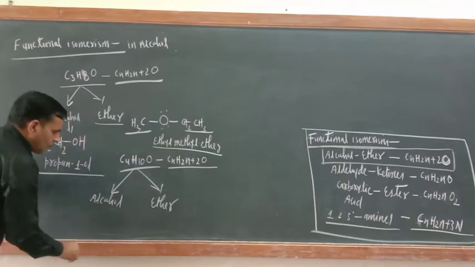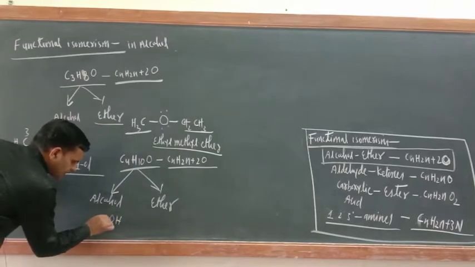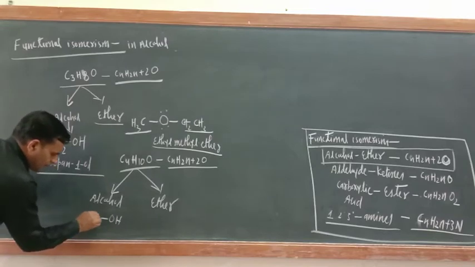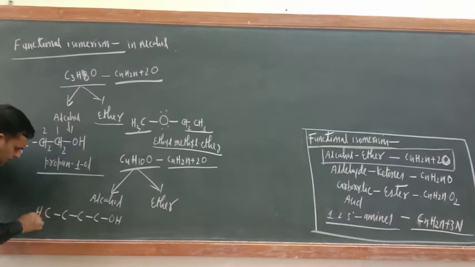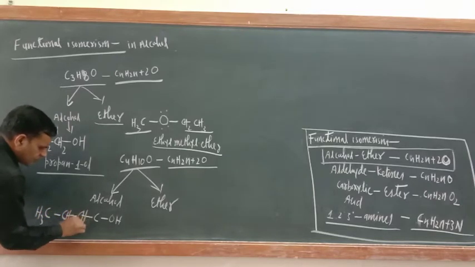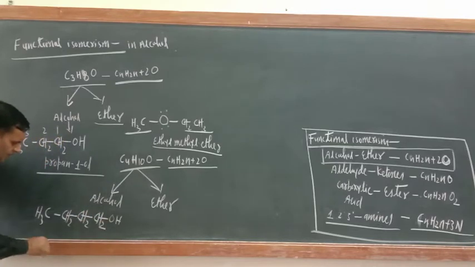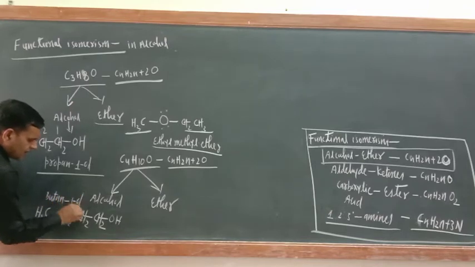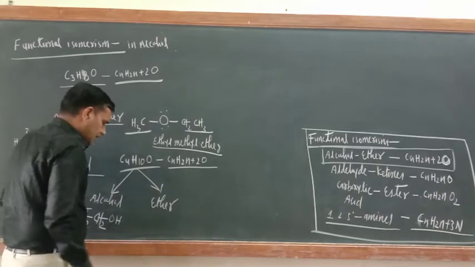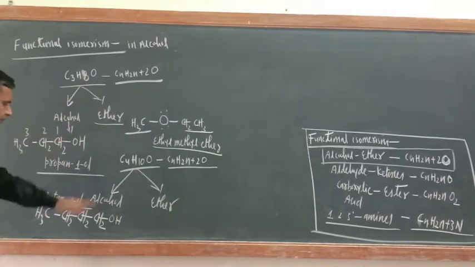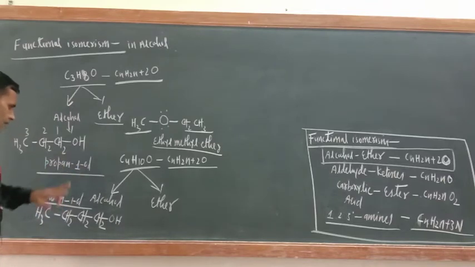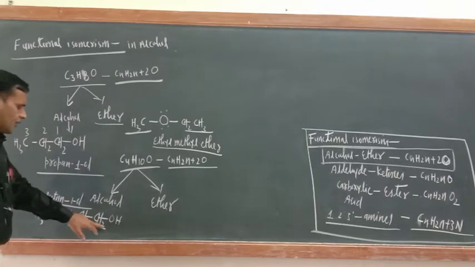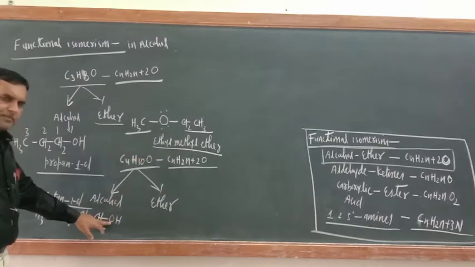Okay, so alcohol means the functional group is OH. Now how many carbon atoms are there? 4. 1, this is 2, this is 3, this is 4. So this is CH3, this is CH2, CH2, CH2. What is the name of this one? Butan-1-ol. Now suppose ether, one compound we have got. You can compare the molecular formula: number of carbon atoms is 4 and number of hydrogen is 3, 2, 5, 2, 7, 2, 9 and 1, 10, and number of oxygen atom is 1.